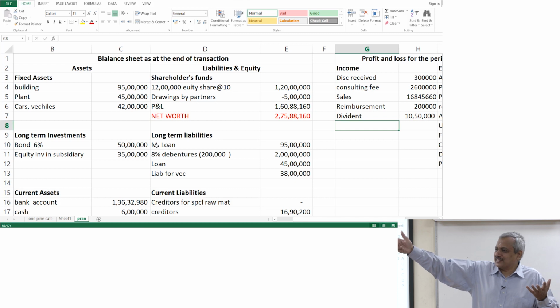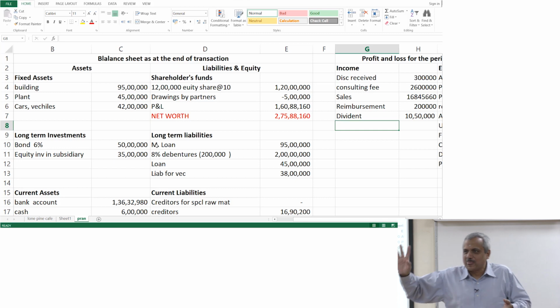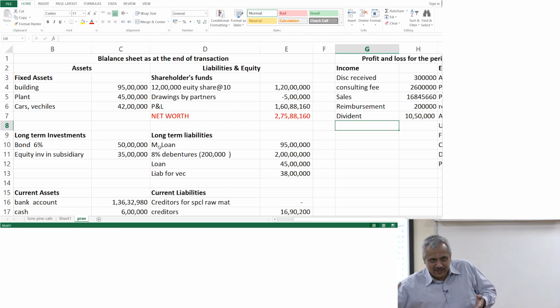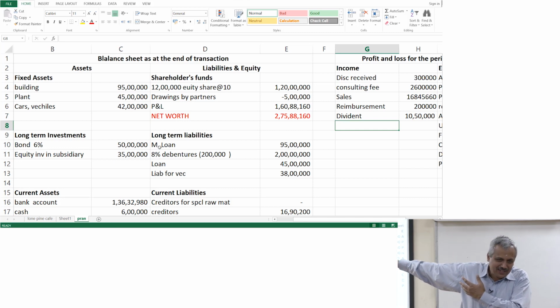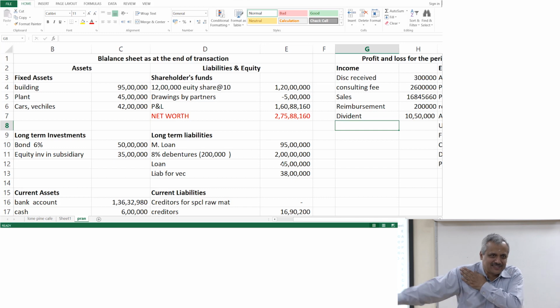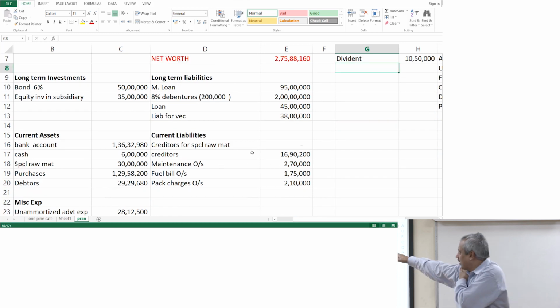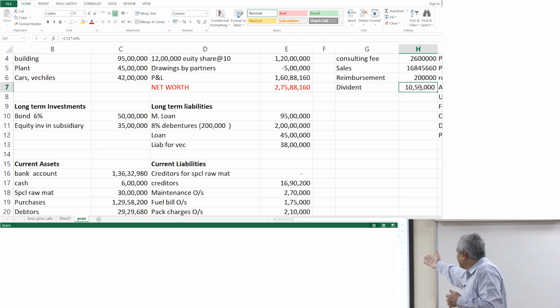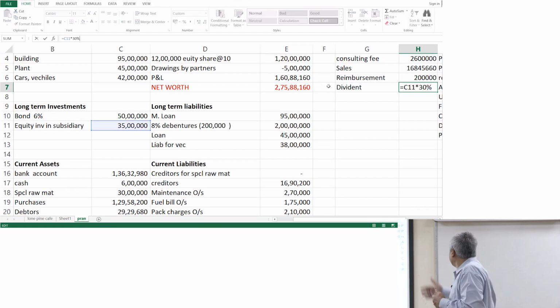That 100% is not on the price at which you bought, but on the price at which it is denominated. So even if you buy a 1 rupee share at 50,000 rupees and the company declares 100% dividend, all you get is 1 rupee, nothing beyond that. In this case we are assuming that you have bought everything at face value. So 30% of this is going to be the dividend.